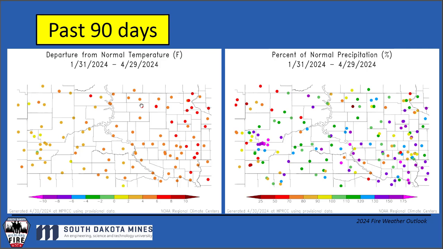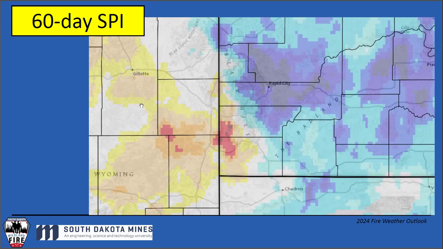Going to the right-hand side, looking at percent of normal precipitation, again, cool colors above average precip, warm colors below average precip. Over the past 90 days, it's a total mixed bag. We've gotten a lot of precipitation events, but notably, Harding County and Fall River in western Custer County have missed out on that precipitation. And I'm going to zoom in a little bit to southwestern South Dakota.